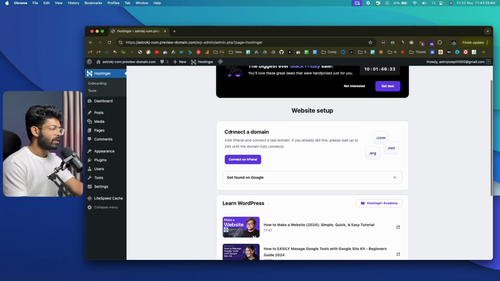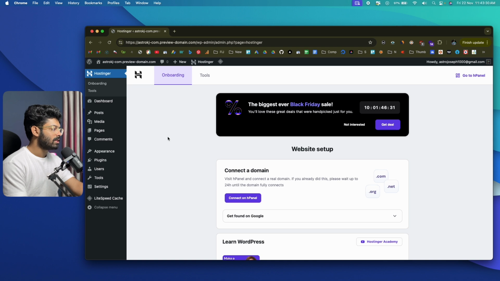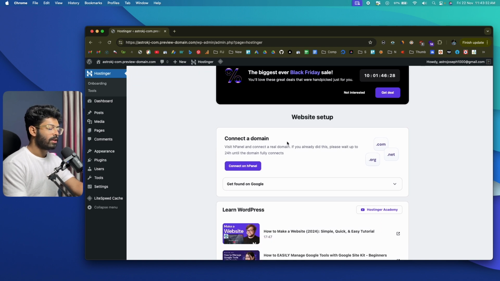And the first thing that you got to do is to connect a domain name. Although this is WordPress right here, first thing you got to connect your WordPress website to the custom domain that you registered earlier. So visit hPanel and connect a real domain. If you already did this, please wait up to 24 hours until the domain fully connects. So all you got to do is to click on this option that says connect on hPanel.